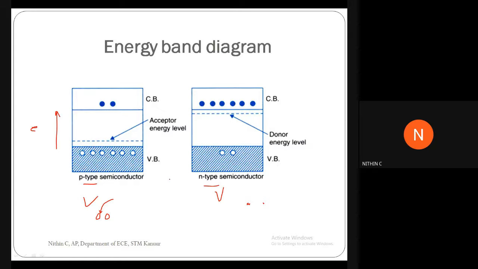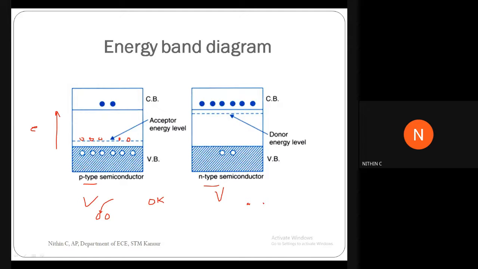So what is happening in the 0 Kelvin case is that, in P-type, you will have a number of holes over here. These holes have come by doping, so they lie in this energy level.